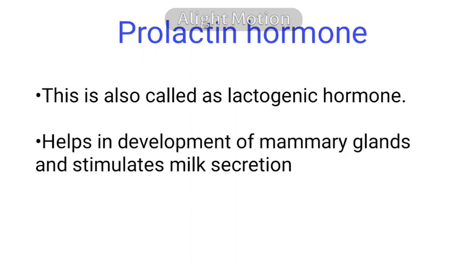The last hormone of adenohypophysis is PRL, prolactin hormone. This is also called lactogenic hormone. The term lacto refers to milk. So this hormone initiates the development of the mammary gland during pregnancy. Then after pregnancy it stimulates milk production.